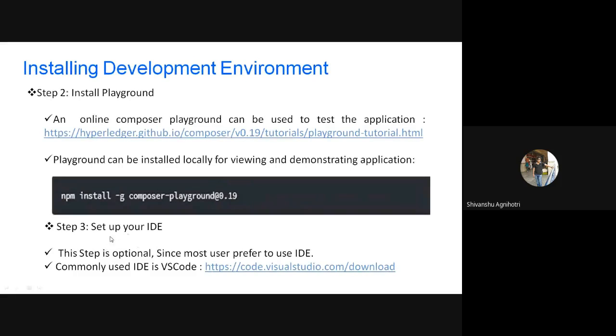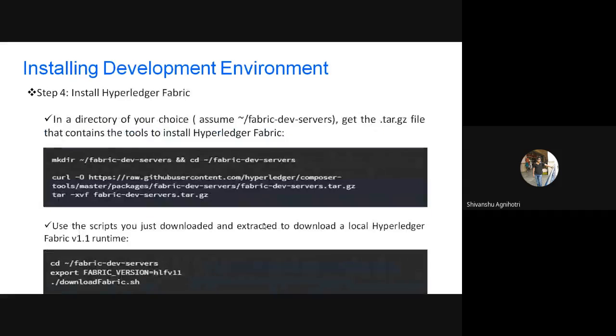IDE means whatever code editor you are going to use to make changes to your code. Using the command prompt gets quite complicated, and you have to scroll up and down every time to check and select your code. In a code editor, you can see your folders one by one and go to the file directly, which makes it easier to work on. So that is the optional part. You can use any code editor. Generally on Linux we use Visual Studio Code.